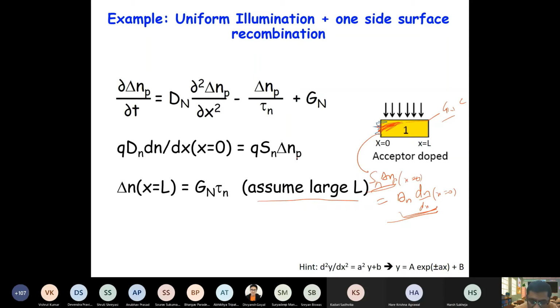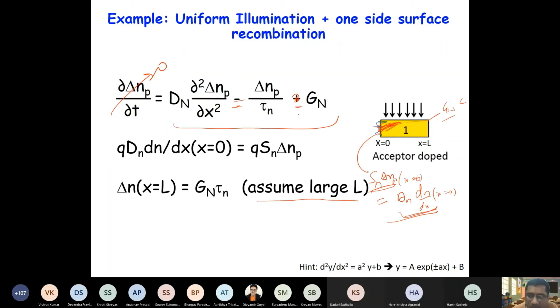So when you solve this equation, how to solve it? In a steady state, dn by dt will be 0. So you have to solve basically this equation. D times d2n by dx square is equal to minus, and if you take this and this to the other side they become minus here, correct. So the double derivative is equal to delta n by tau plus G.